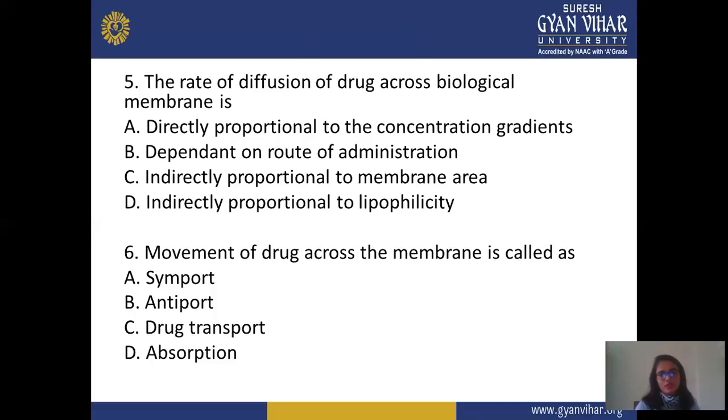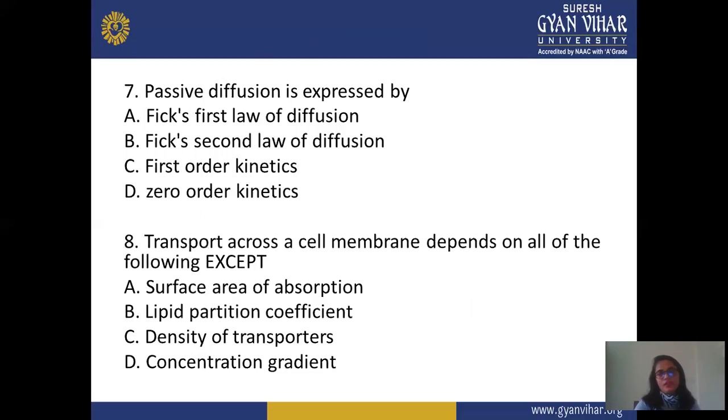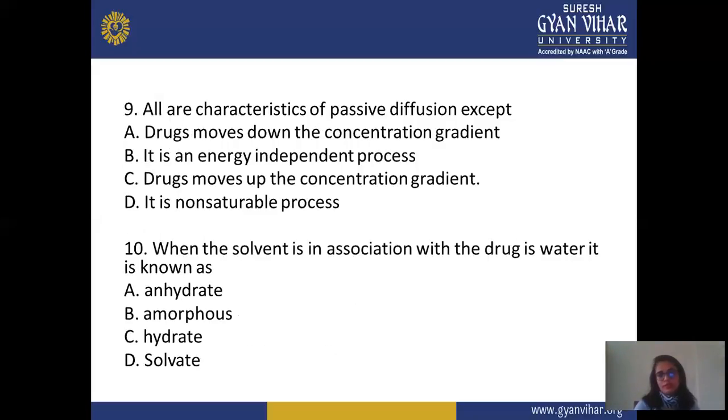In the sixth question, the movement of a drug across the membrane is called symport, antiport, drug transport, or absorption. Next, passive diffusion is expressed as Fick's first law of diffusion, Fick's second law of diffusion, first order kinetics, or zero order kinetics. Next question: transport across the cell membrane depends on the following except: surface area of absorption, lipid partition coefficient, density of transporter, or concentration gradient.